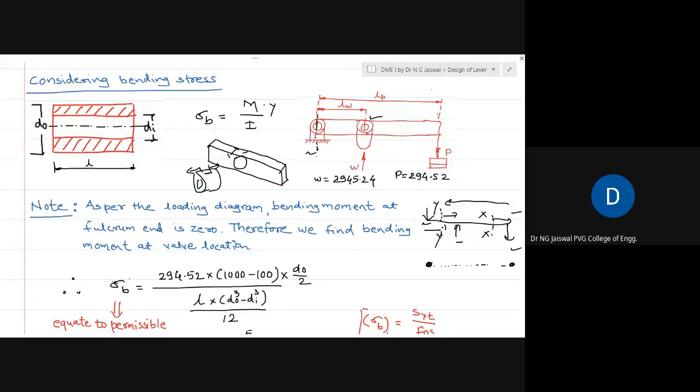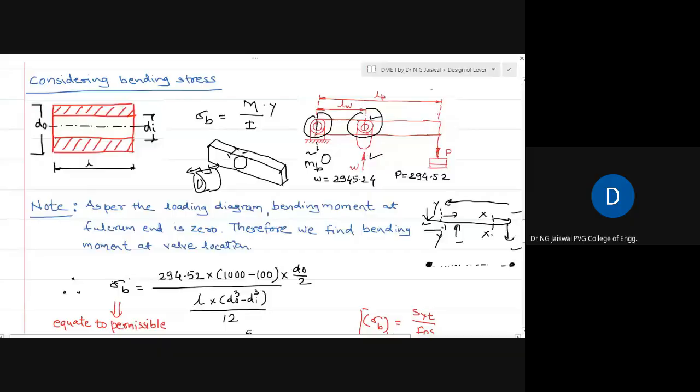The same fundamental concept you can use here: since you are using the same pin and boss arrangement here, why not use the same boss arrangement here? So design will not be different at these two locations. Out of these two, we select the cross section subjected to maximum bending moment. We have seen that bending moment at these locations is zero, but at this location it is not equal to zero.